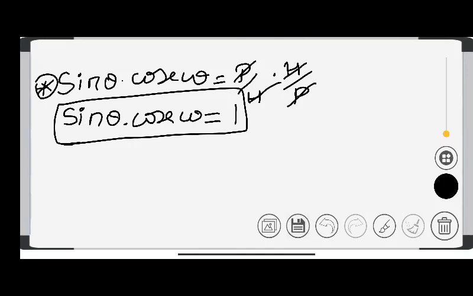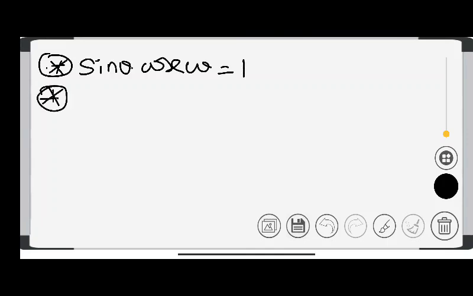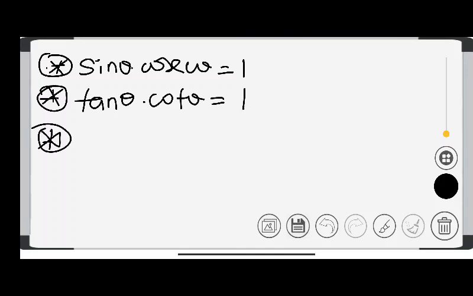In the same way, you have some formulas you have to remember. You found that sine theta into cosec theta is equal to 1. In the same way, tan theta into cot theta is equal to 1. In the same way, cos theta into sec theta is equal to 1.